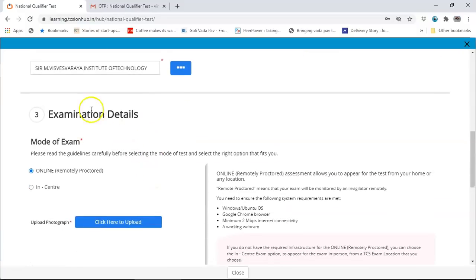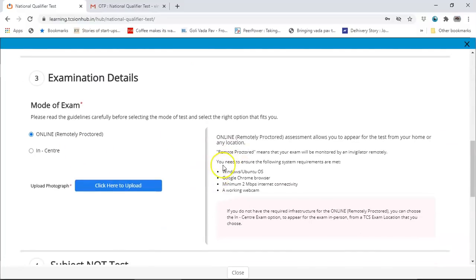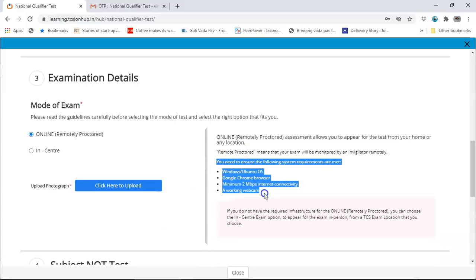And once that is done, examination details will be online, remotely proctored. See these details. These are the requirements, and get ready with those requirements. You should have either Windows or Ubuntu OS, Google Chrome, minimum 2 Mbps internet connectivity on the day of the exam, and a working webcam. Don't select in-center, click on remotely proctored.